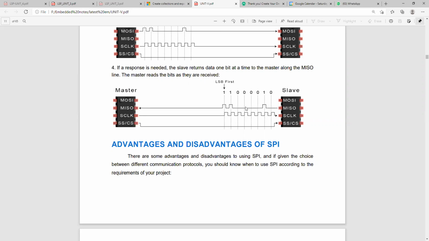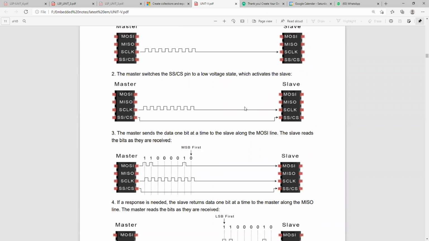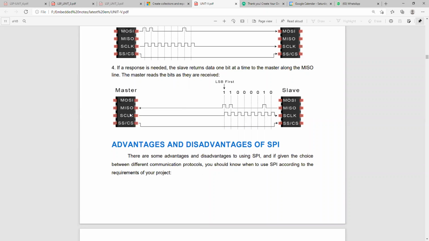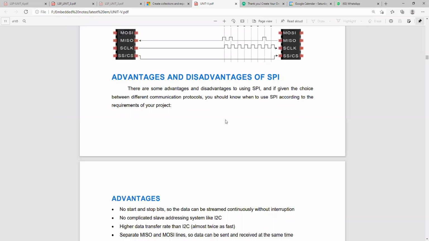So here at a time we can connect multiple slaves to a single master. There are some advantages and disadvantages of SPI. If you have to choose between different communication protocols, you should know when to use SPI according to the requirements of your project.